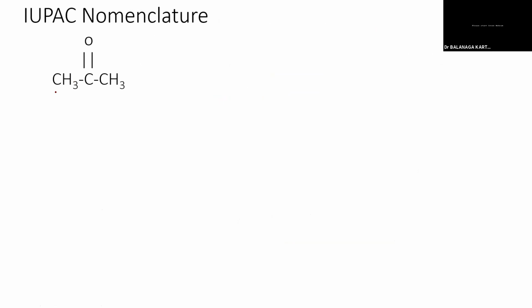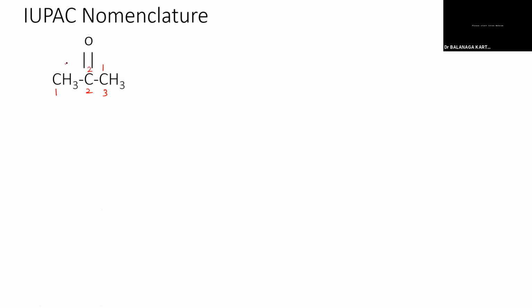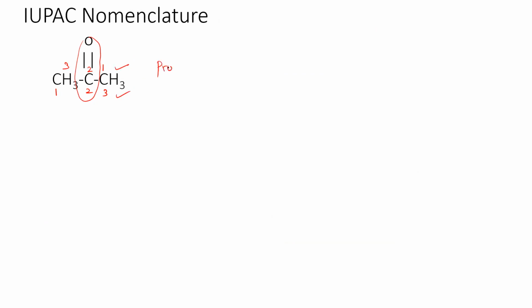We have to number it 1, 2, 3, or otherwise number it from the other side, 1, 2, 3. In both cases, the carbonyl carbon gets the same position. So we can write the numbering from here or here; both are right. How can we name this? Not 1,3-dimethyl, not like that.